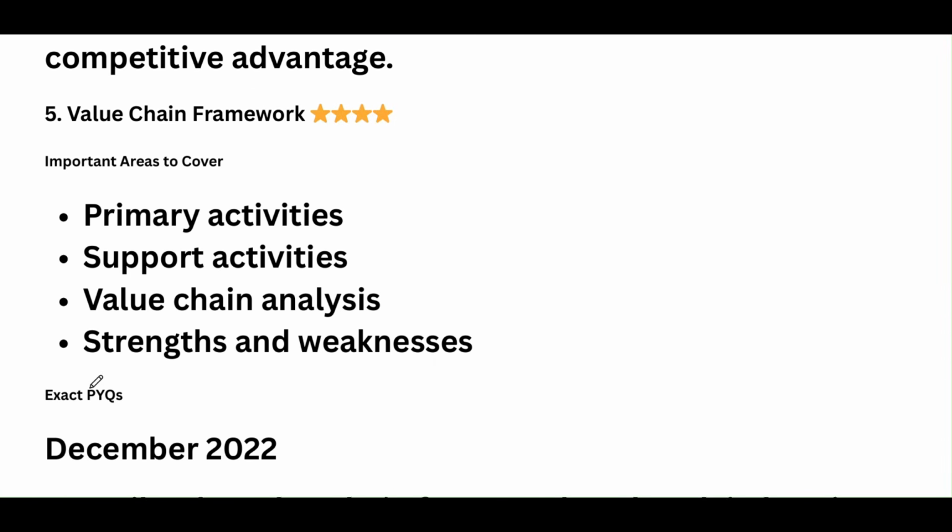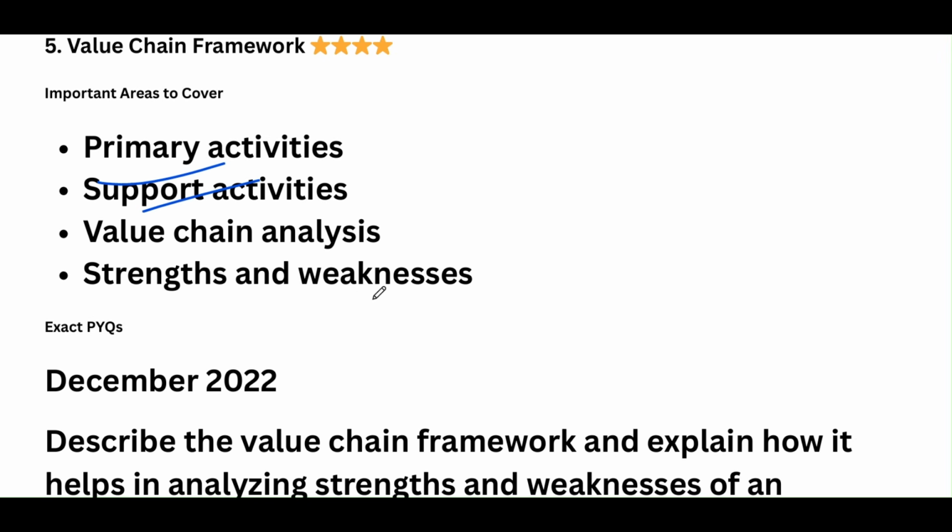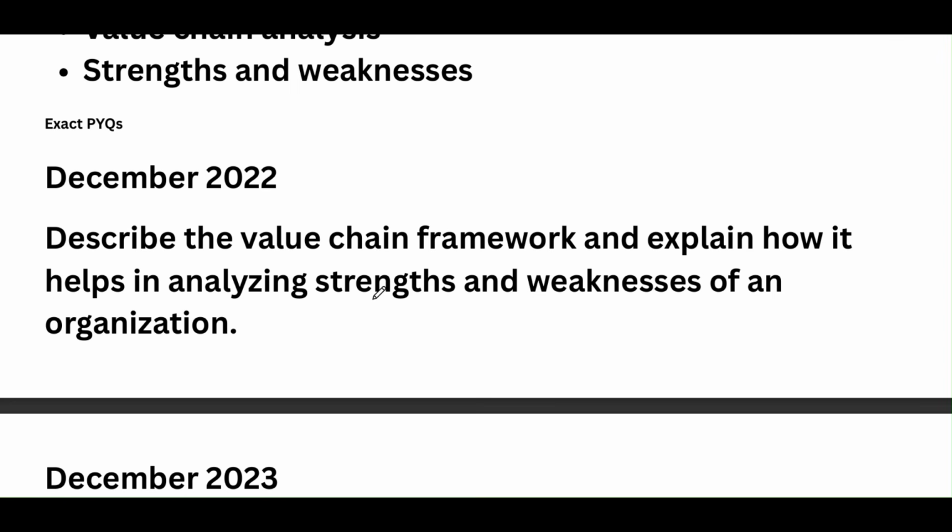Okay. The next topic is the value chain framework. In the value chain framework, the important topics to be covered are primary activities, support activities, what value chain analysis is, how it is done, and strengths and weaknesses. The questions asked are: describe the value chain framework and explain how it helps in analyzing the strengths and weaknesses of an organization.